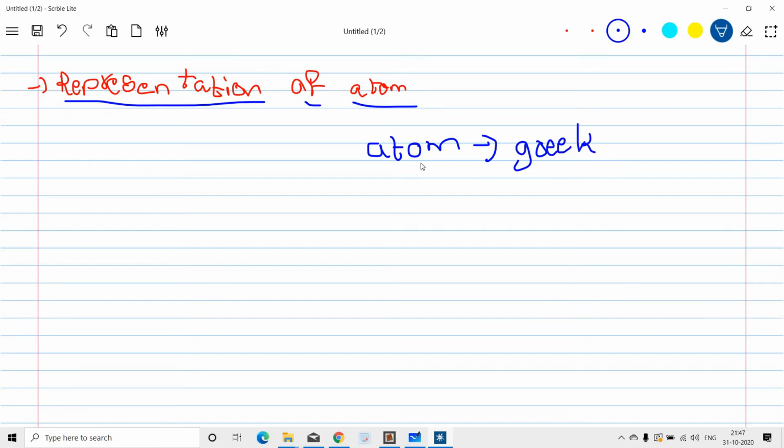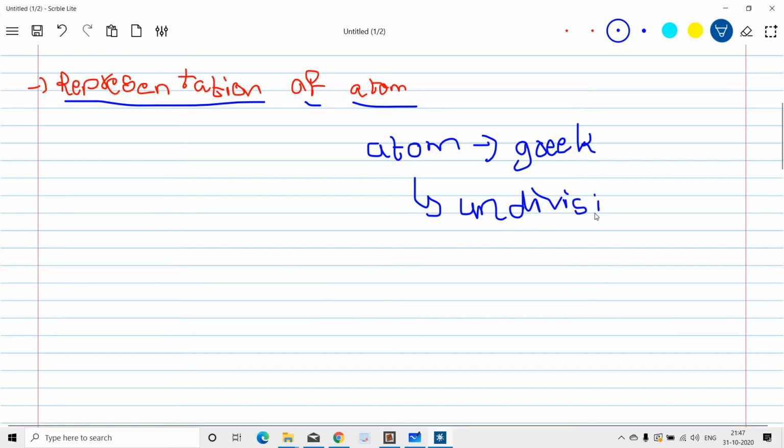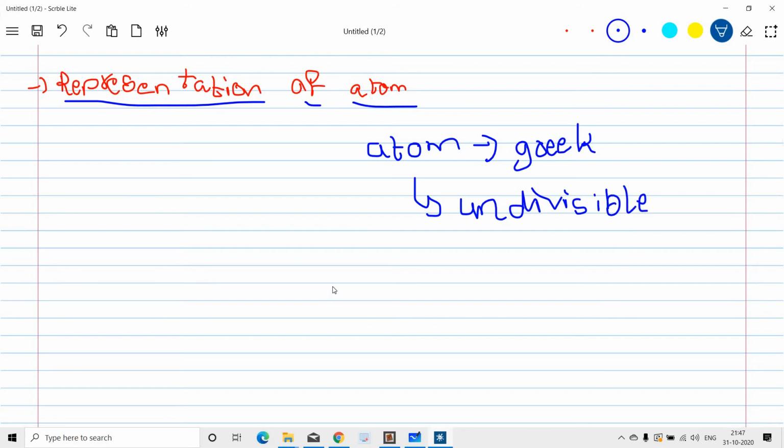It is a Greek word meaning indivisible. So why did this name come? Elements are made up of atoms only. The combination of the same types of atoms is called an element.